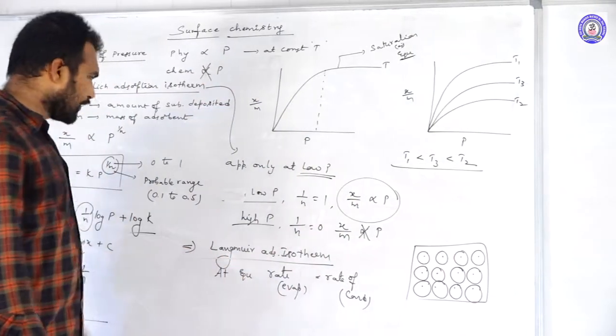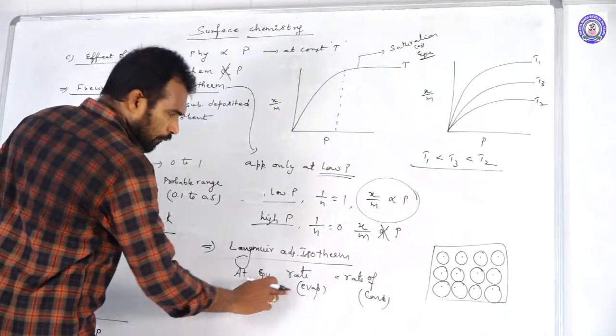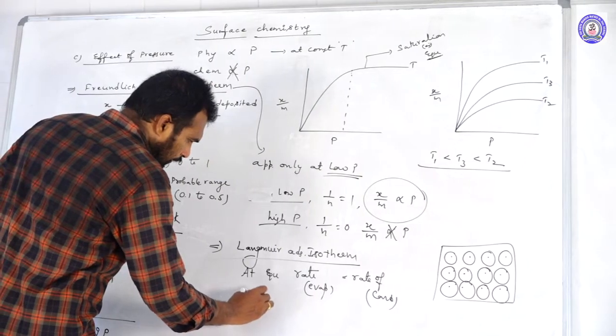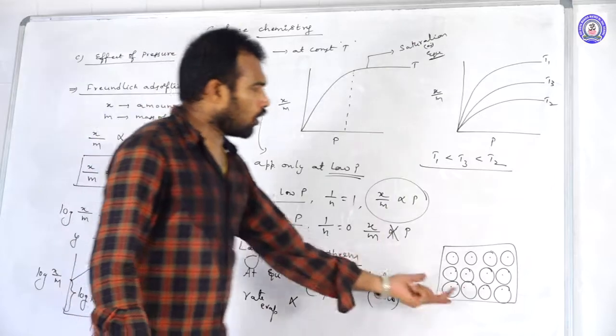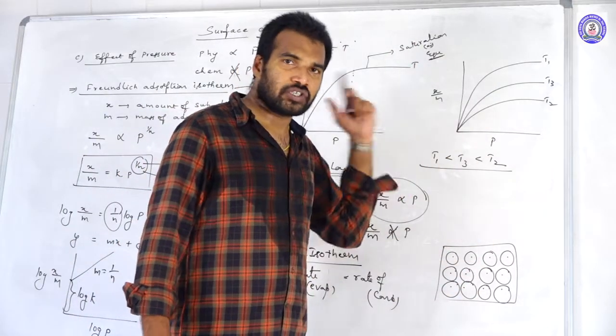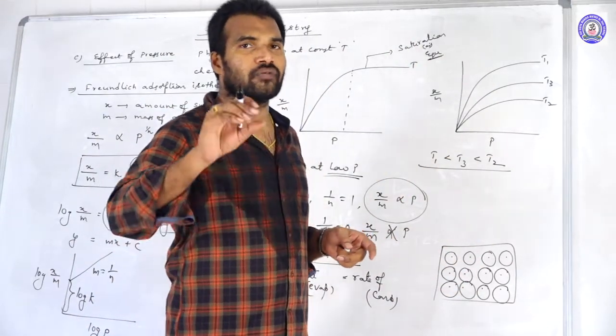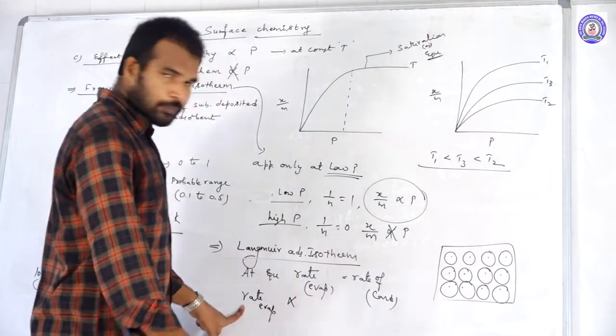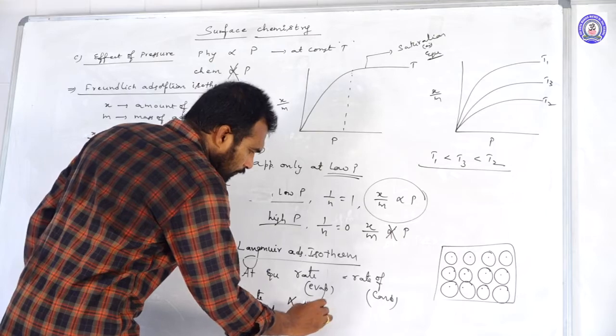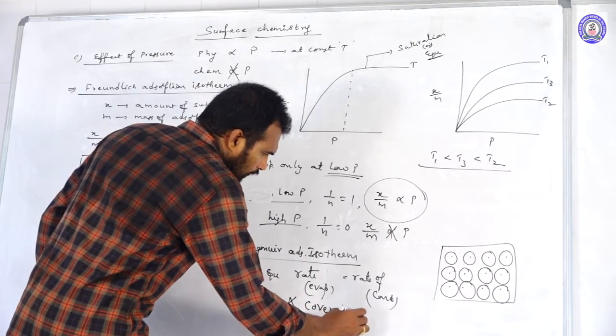According to Langmuir, the rate of evaporation is directly proportional to the fraction of area that was covered. Okay, so it is directly proportional to what? Covered area. What do you mean by the covered area?